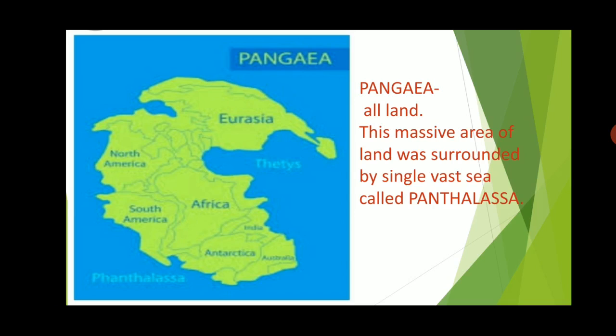In between that there was a Tethys Sea. And part of that was again broken down and drifted towards eastern side in the form of Australian continent. Okay, so 7 continents were formed, and in between that we have 5 main oceans: Antarctica, Arctic Ocean, Pacific Ocean, Atlantic Ocean and Indian Ocean. So this is about Pangaea.